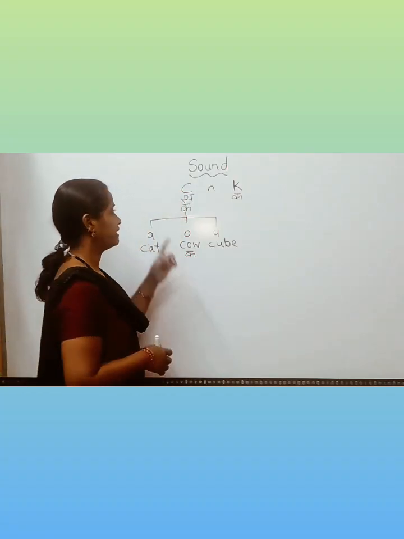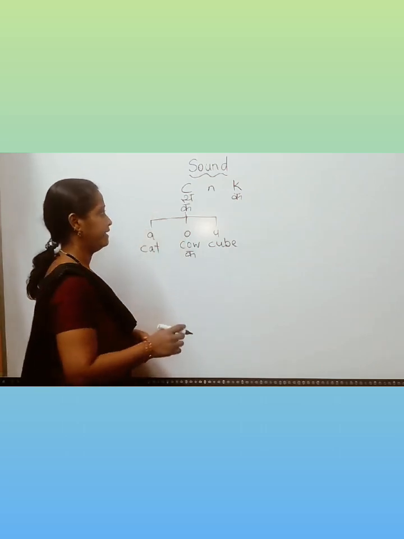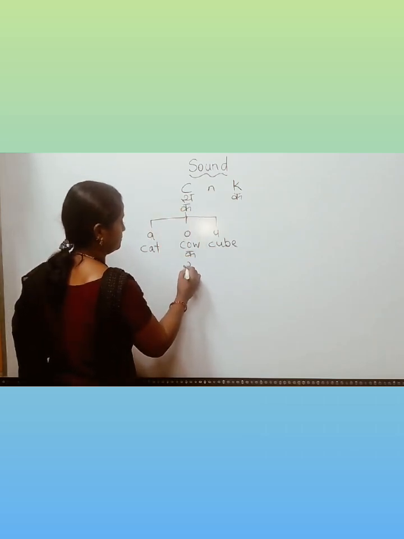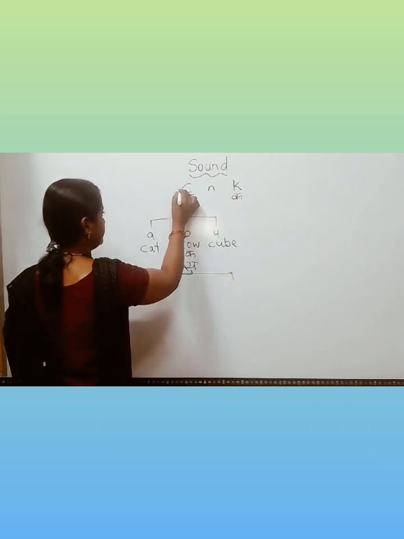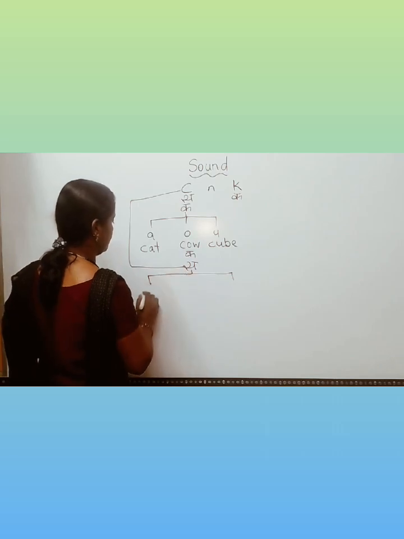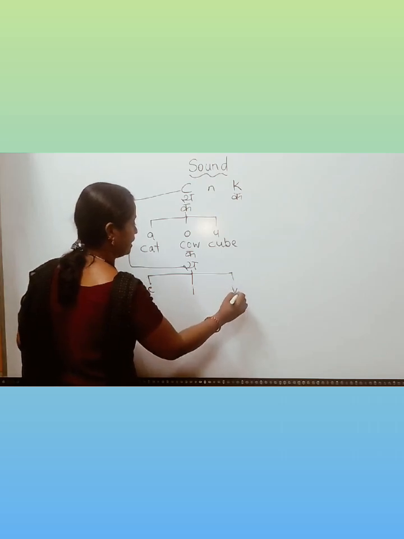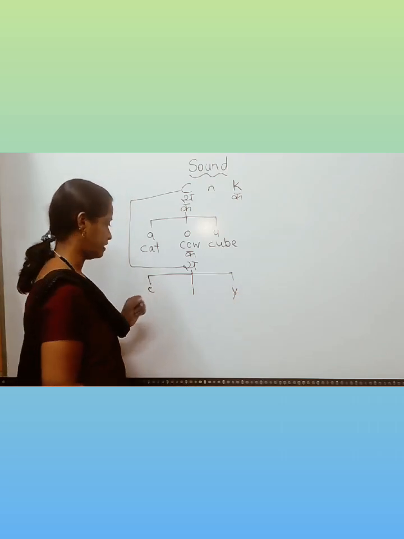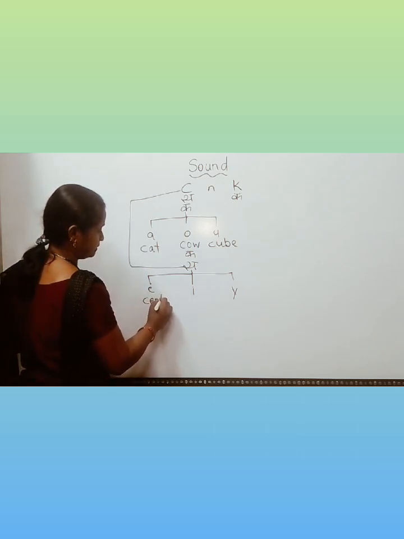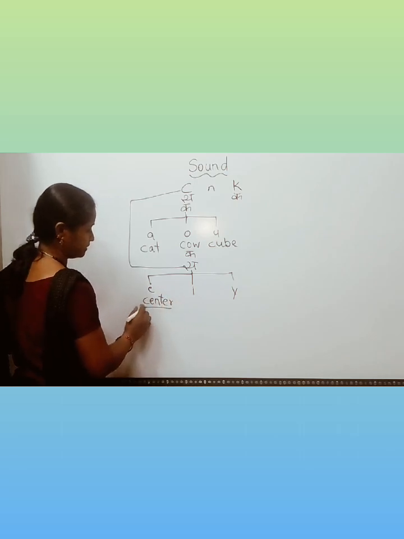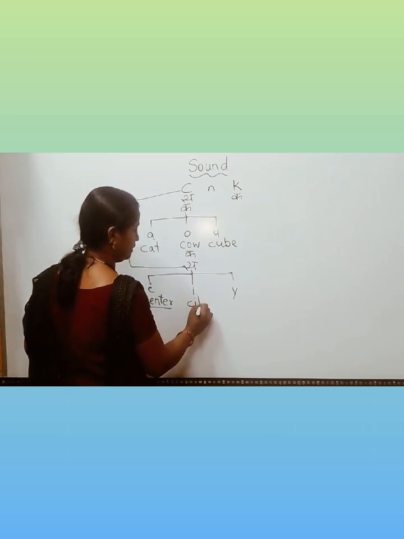In the other case, if the letter C goes with another vowel like I, E and Y, let us see how. If the letter C goes with E, I and Y, the sound will become S. Let us see for center: center, S. City, city.